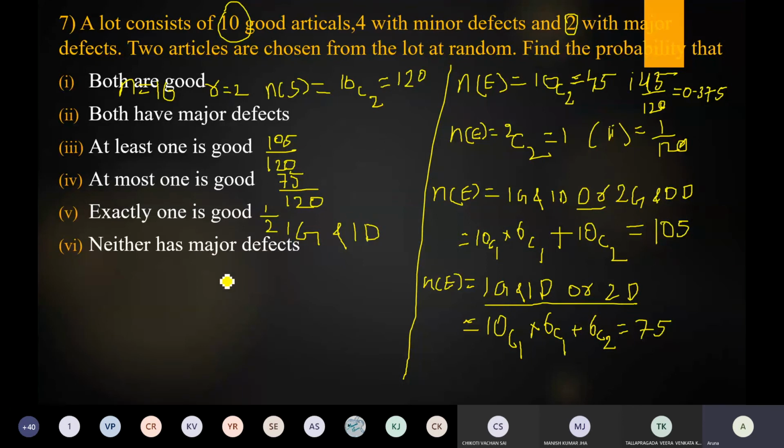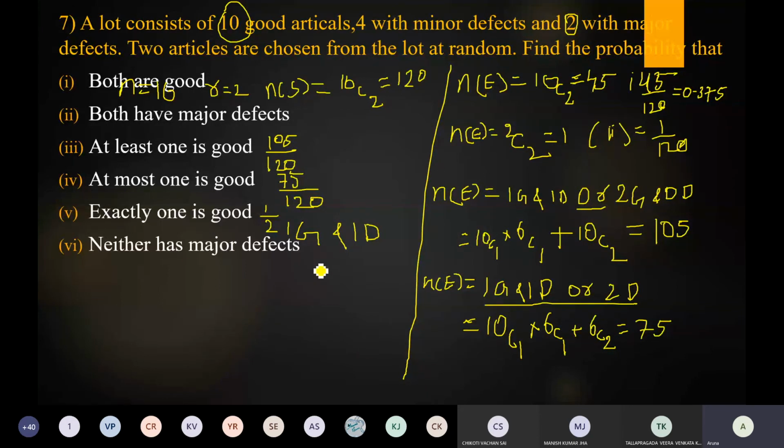So neither has major defects means how many major defective items are there? 2. So if we remove these two major defective items, what are the remaining articles? How many remaining articles are there? 10 plus 4, 14. So let us draw the two articles from 14 articles only. So there are no major defective items.